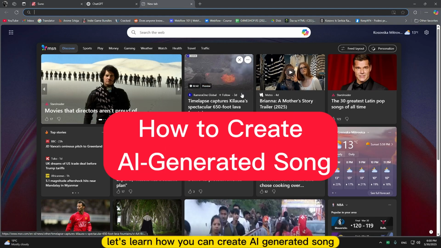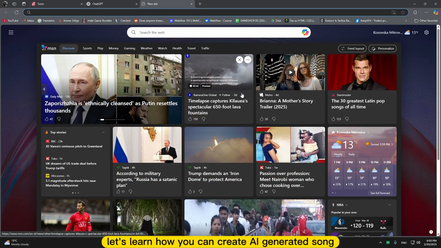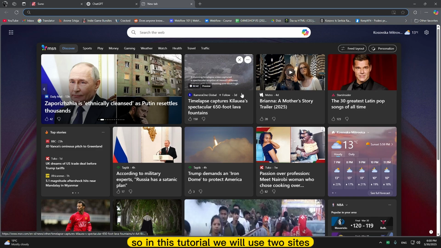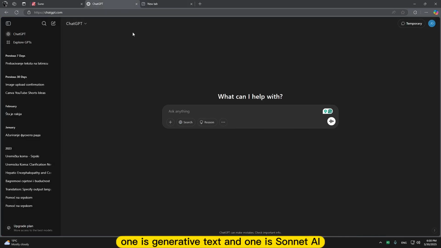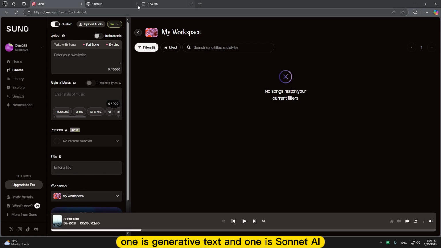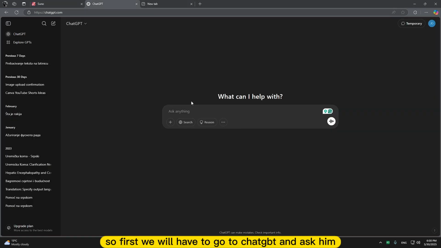Let's learn how you can create an AI generated song. In this tutorial we will use two sites: one is ChatGPT and one is Suno AI. First we will go to ChatGPT and ask it to write us lyrics for our song.